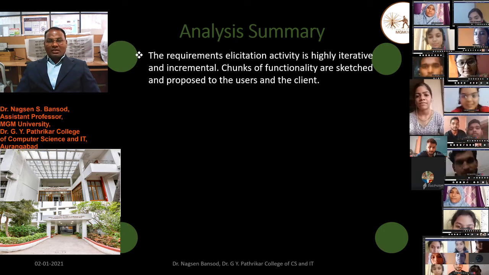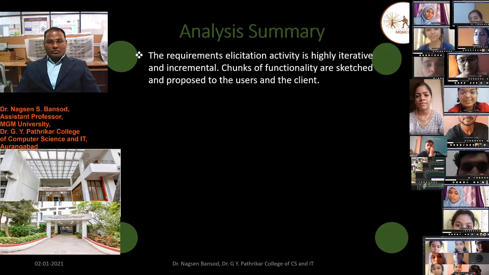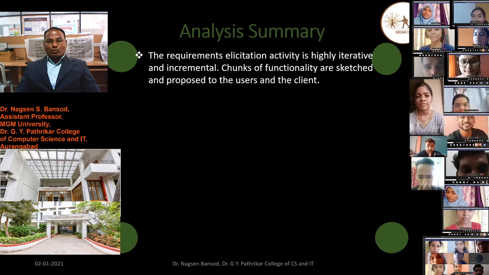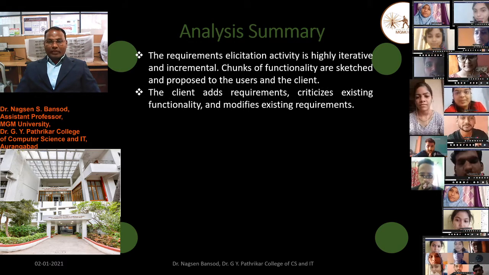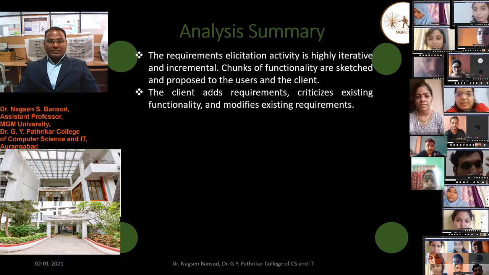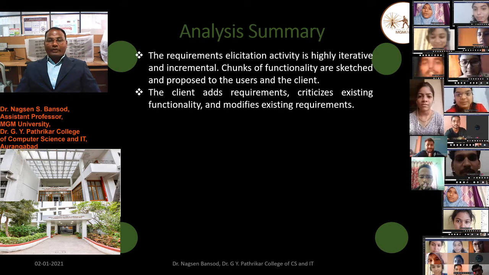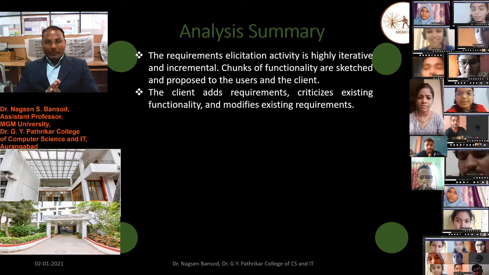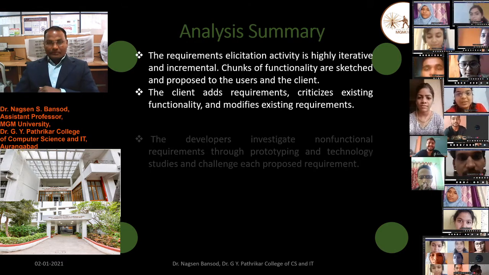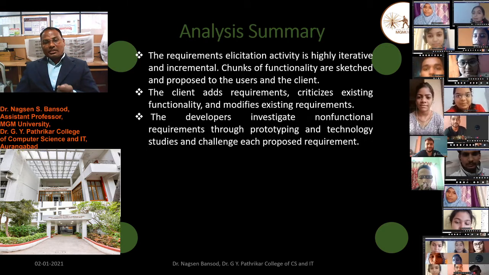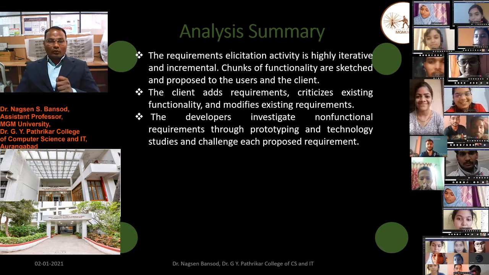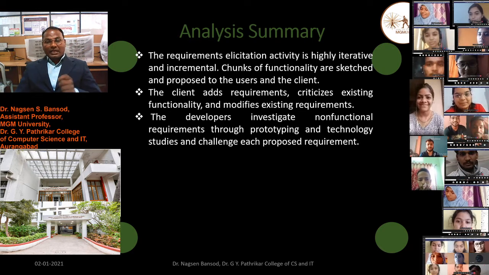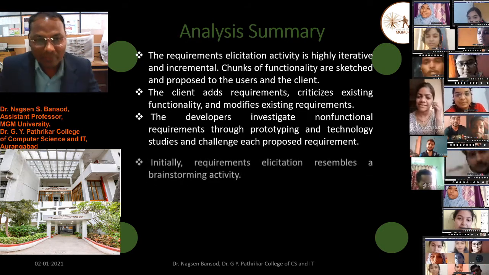Chunks of functionality are sketched and proposed to the users and the client. The client adds requirements, criticizes existing functionality, and modifies existing requirements in the analysis. The developers investigate nonfunctional requirements through prototyping and technology studies and challenge proposed requirements.